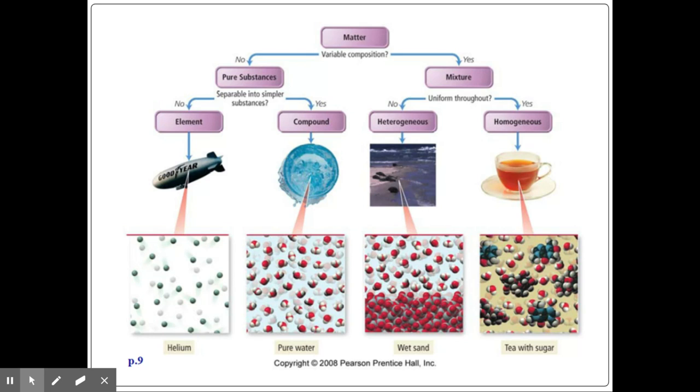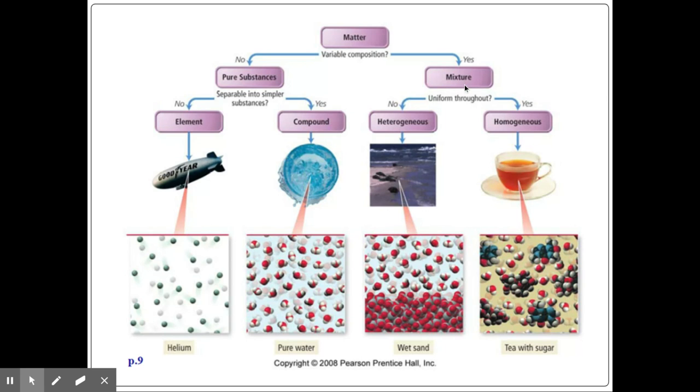Remember, there are two types of pure substances. We have an element. Remember, elements cannot be broken down into simpler substances, such as helium. If it can be broken down into simpler substances, that's where we're working with a compound, such as pure water.